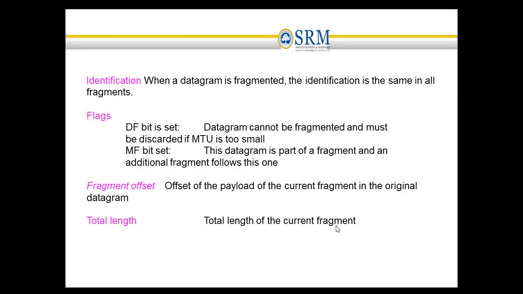More fragment, if this flag is enabled, means that the IP datagram can be further fragmented. Fragmentation offset is the offset of the payload of the current datagram in the original datagram, so it is used to identify the location of the particular fragment in the original IP datagram. And total length defines the total length of the current fragment.